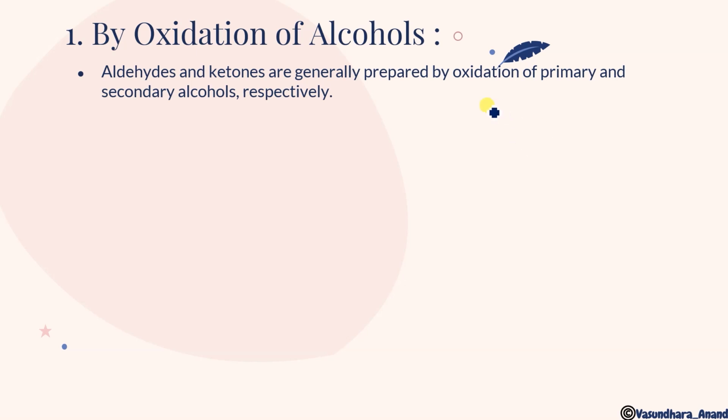This is one important thing to be learned: primary alcohol will give you aldehyde, while secondary alcohol will give you ketones. Got it? If primary alcohol undergoes oxidation, it will give you aldehyde, and secondary alcohol on oxidation will give you ketones.